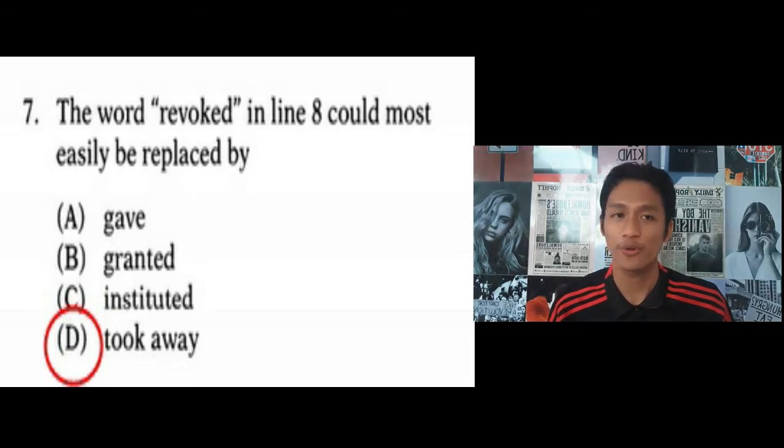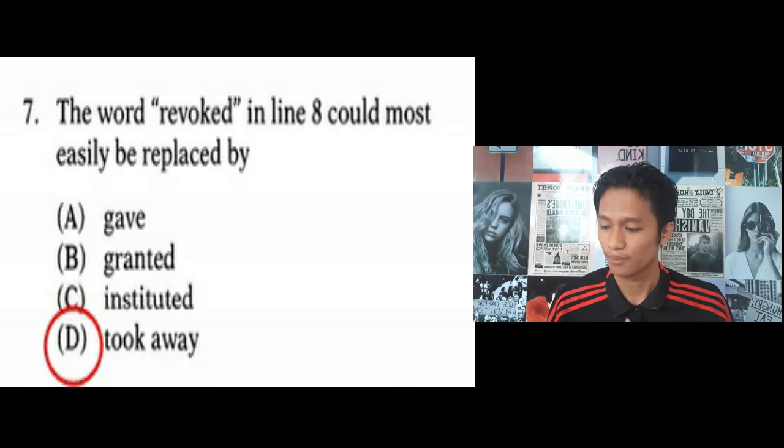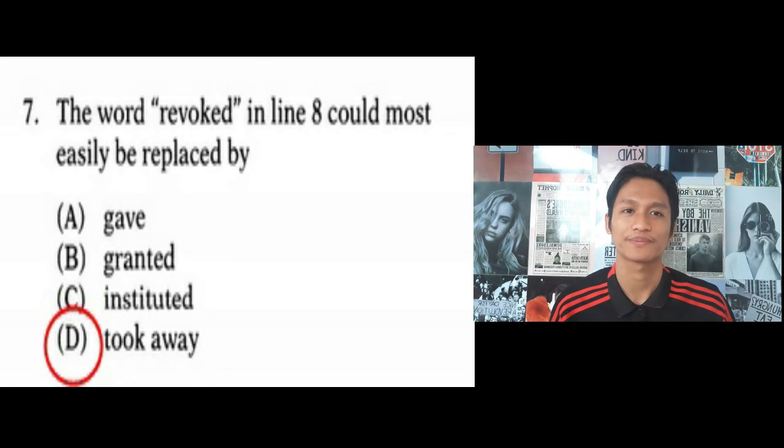So I'm just going straight to my topic, which is numbers 7, 8, and 9. Let's start with number 7, and the question is: the word "revoke" in line 8 could most easily be replaced by A, gave, B, granted, C, institutes, and D, took away.